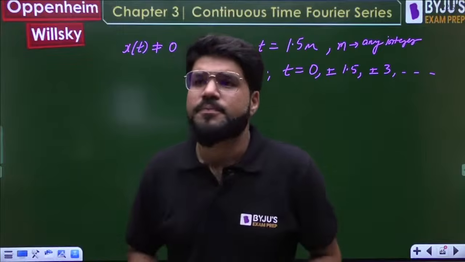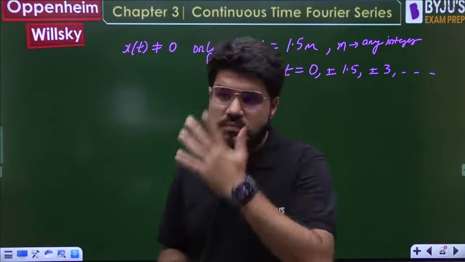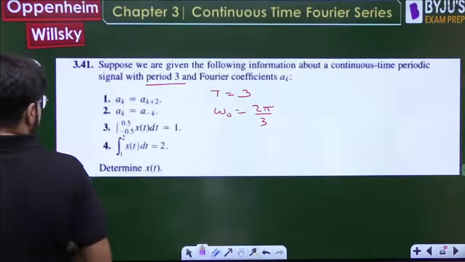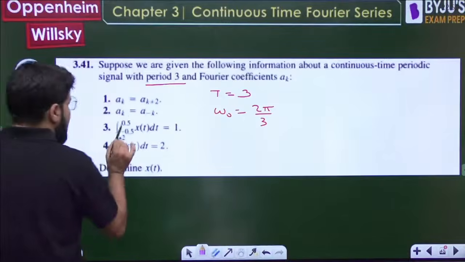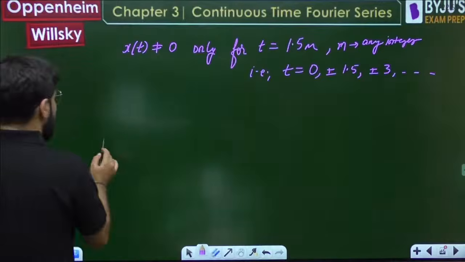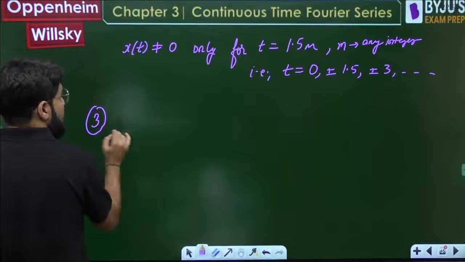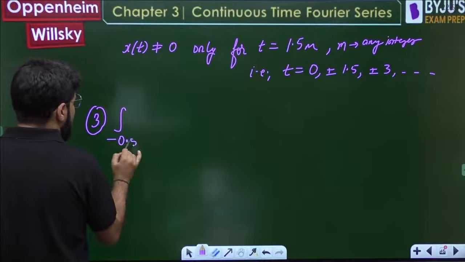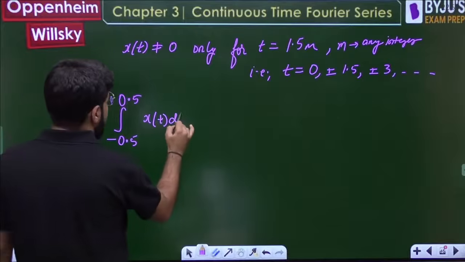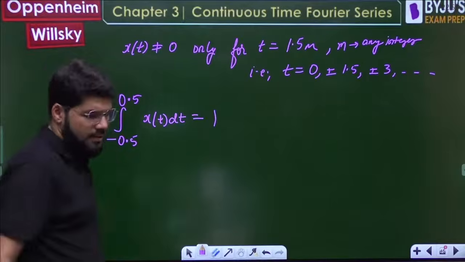Now there is this statement number 3: the integral from minus 0.5 to 0.5 of x(t) dt is 1. x(t) is a one-point signal.